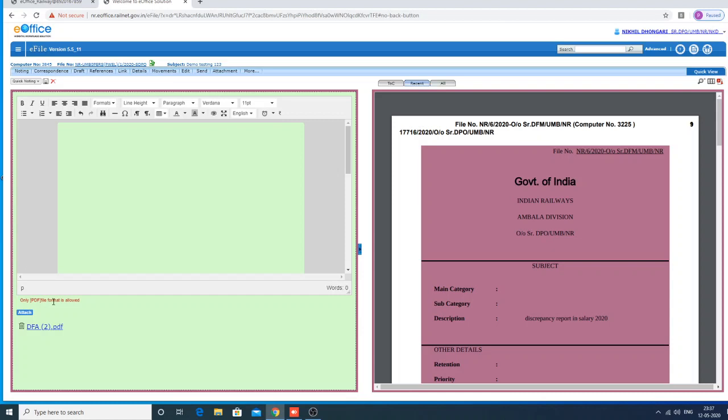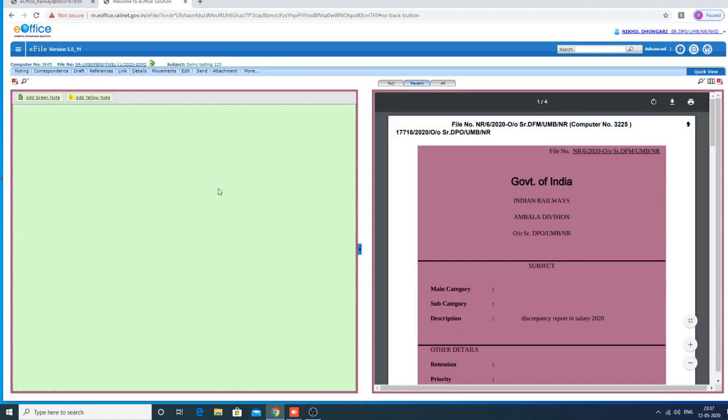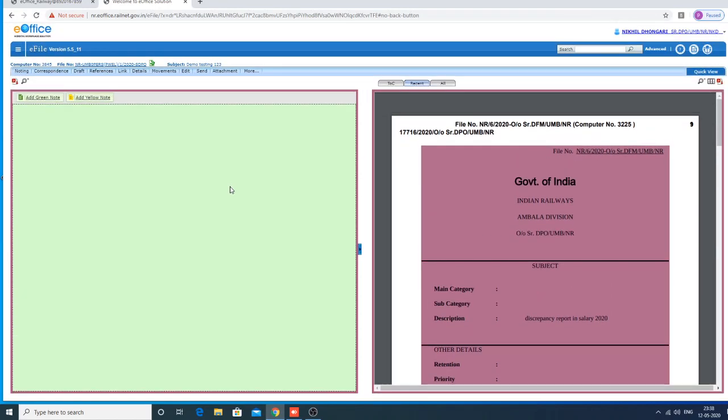Here the restriction is only PDF files can be attached, other files can't be attached. So see, now they are showing only PDF file is allowed. So you can attach a document from PC storage as a reference at the noting side also. I'm just discarding the note. So the noting along with the attachment is discarded.